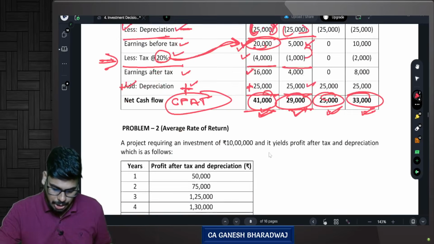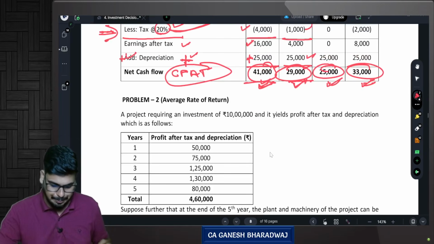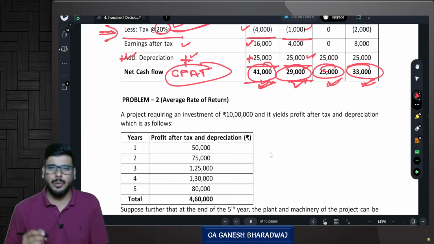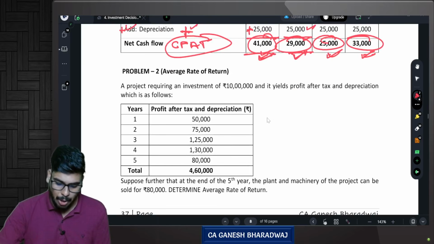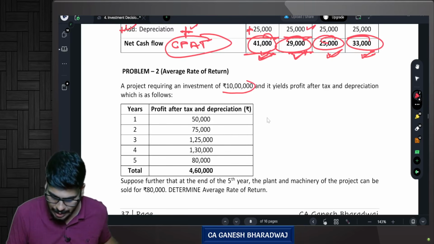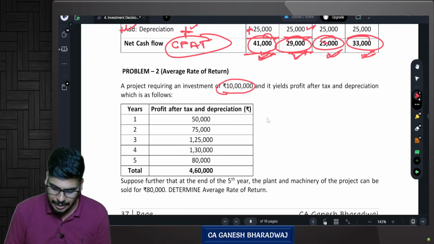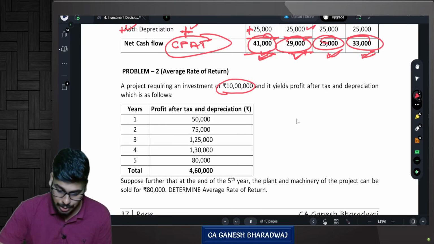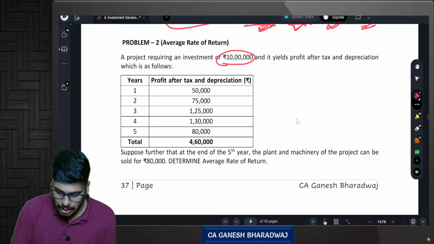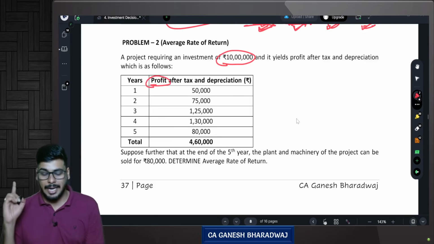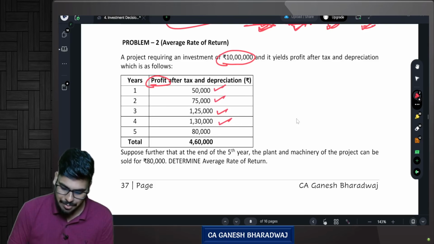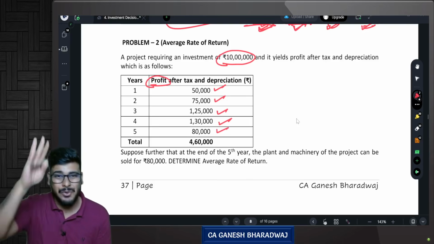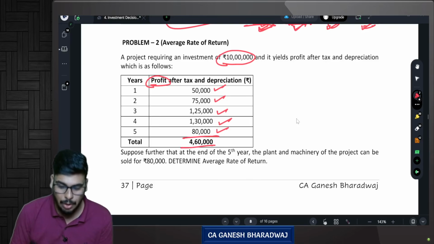Don't worry about it. So let's go to the second question, which is problem number 2, average rate of return, basically accounting rate of return. A project requiring an investment of 10 lakh rupees yields profit after tax and depreciation as follows. Look, they are not mentioning cash flow. They are mentioning profit after tax and depreciation. Year 1, 50,000; year 2, 75,000; year 3, 125,000; year 4, 130,000; and year 5, 80,000.